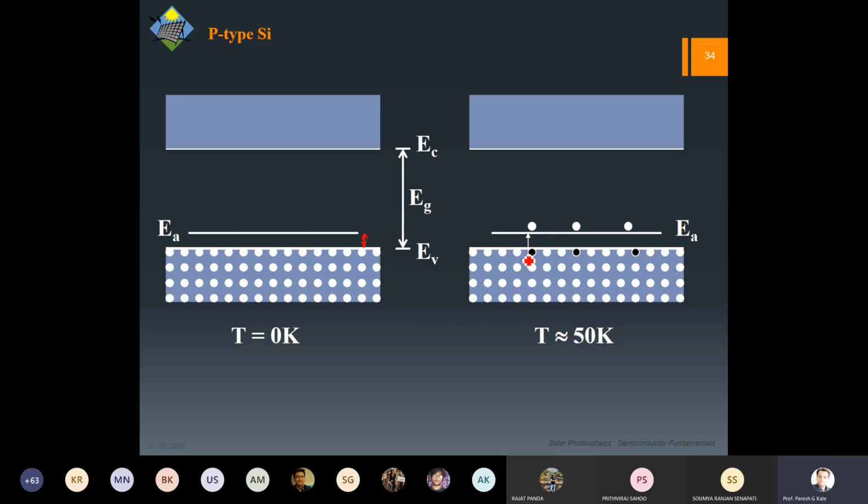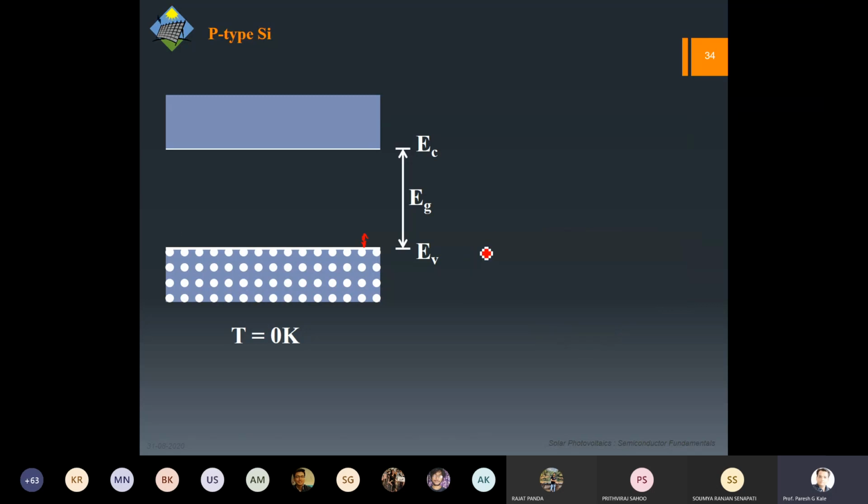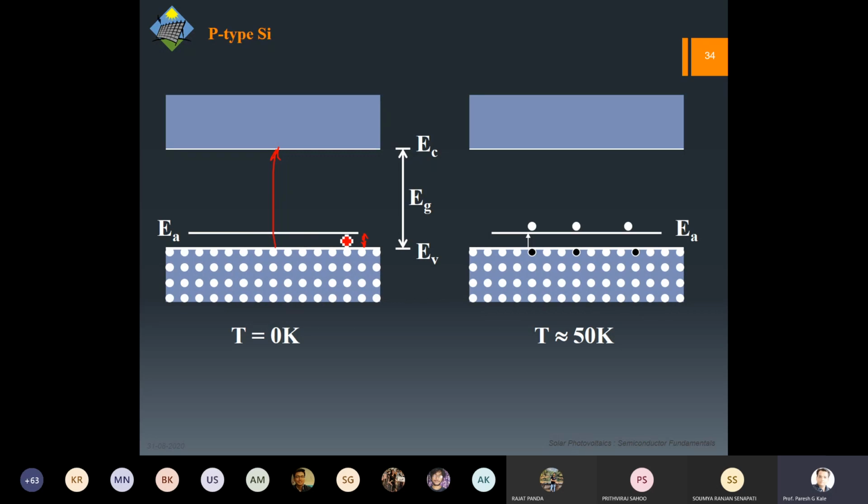The point is, in normal silicon, if this electron has to go here, it requires very high energy, because this band gap is large. But when you go for this acceptor atom, why do we call it an acceptor atom?